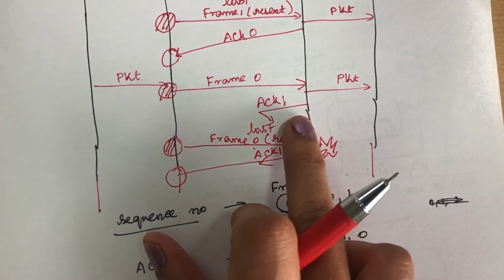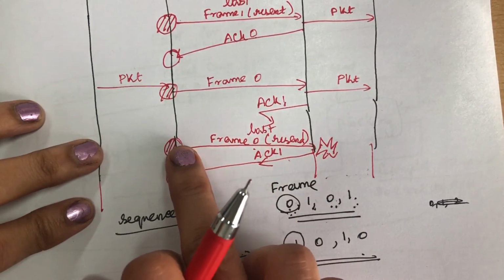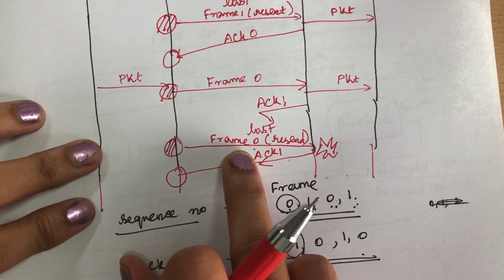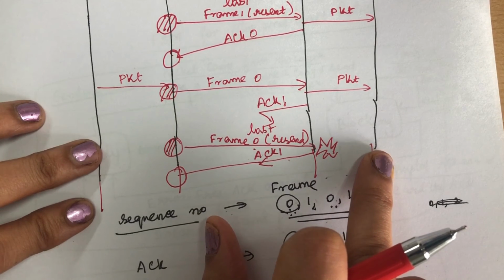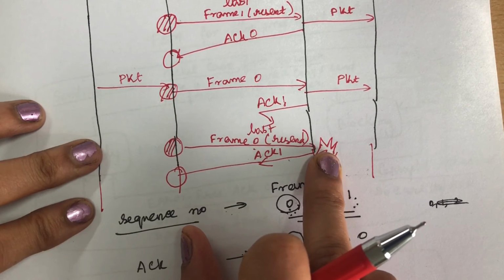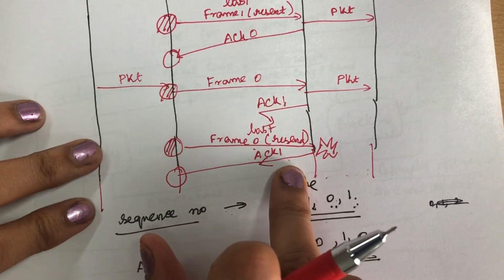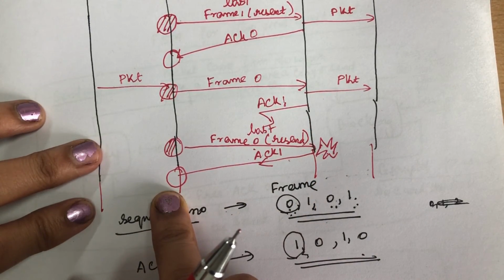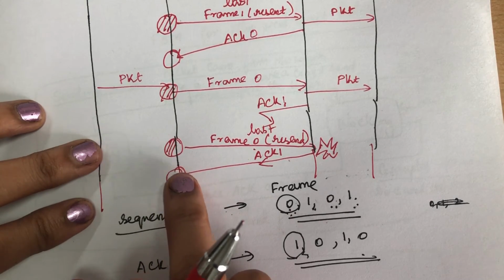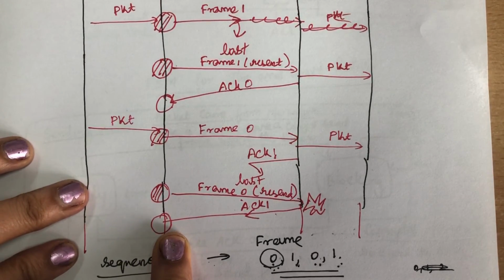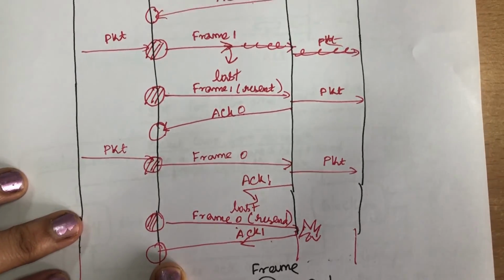If the data link layer receives the same frame again, it understands that it has already sent that packet to the network layer, so it will stop sending it. It will send the same acknowledgement 1 back to the sending side. The sender then thinks the frame has been received properly and only the acknowledgement was lost. So this is the process for avoiding duplicate packets.